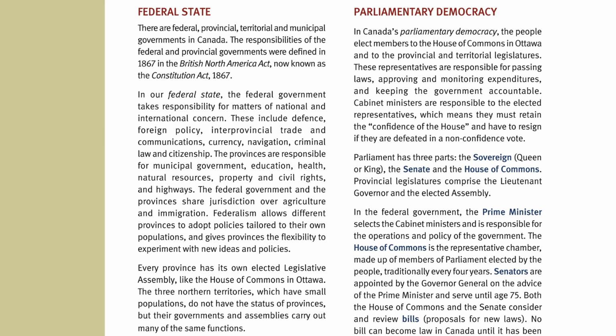Parliamentary democracy. In Canada's parliamentary democracy, the people elect members to the House of Commons in Ottawa and to the provincial and territorial legislatures. These representatives are responsible for passing laws, approving and monitoring expenditures, and keeping the government accountable. Cabinet ministers are responsible to the elected representatives, which means they must retain the confidence of the House and have to resign if they are defeated in a non-confidence vote. Parliament has three parts: the sovereign, a queen or king, the Senate, and the House of Commons. Provincial legislatures comprise the lieutenant governor and the elected assembly.